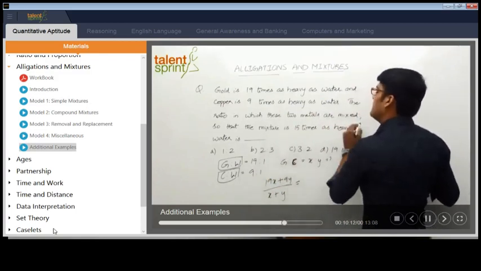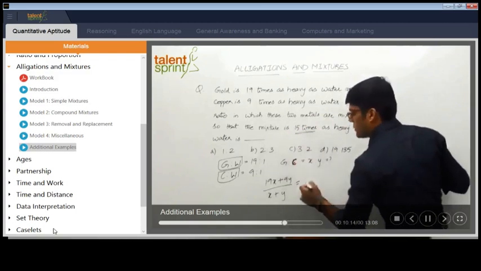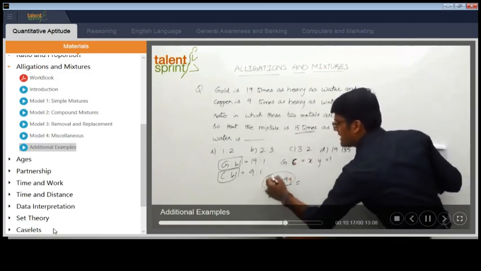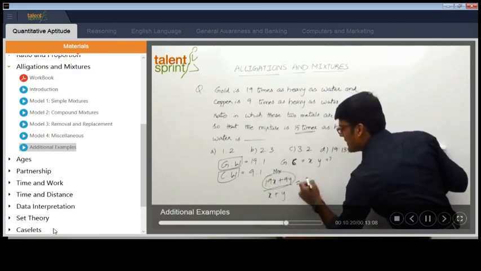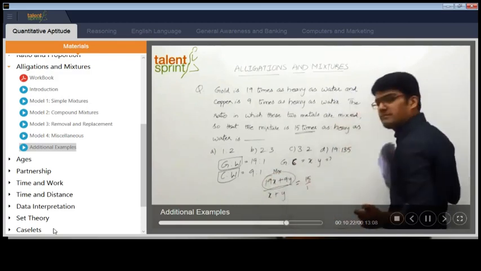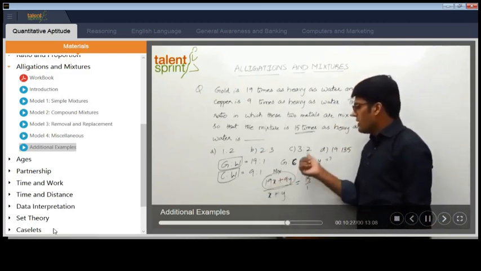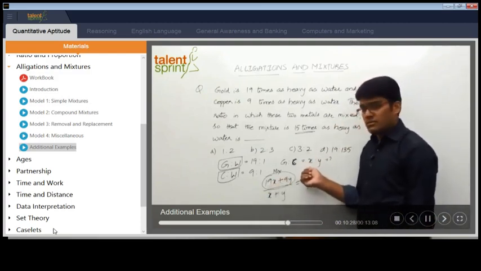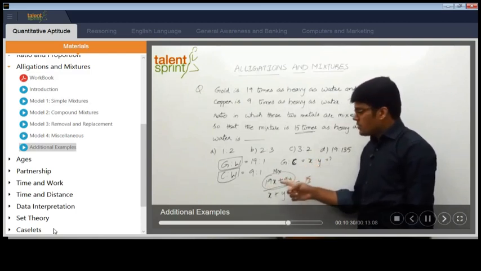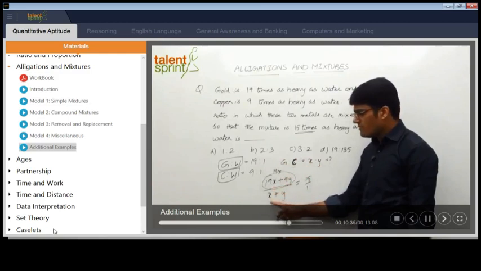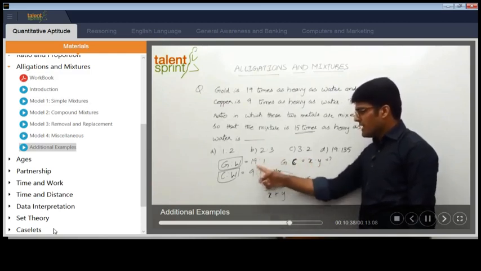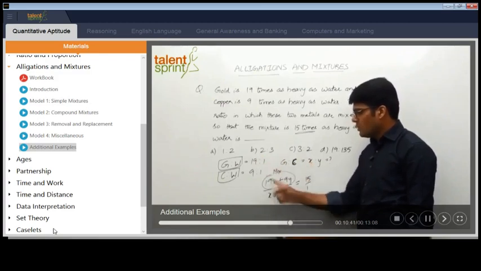So that the mixture is 15 times as heavy as water. This is the mixture of gold and copper. In that, how much water do we get? X and Y. This should be 15 by 1. We are taking gold and copper in the ratio of X is to Y. If you take X parts of gold, that is X into 19, the water will be X into 1.